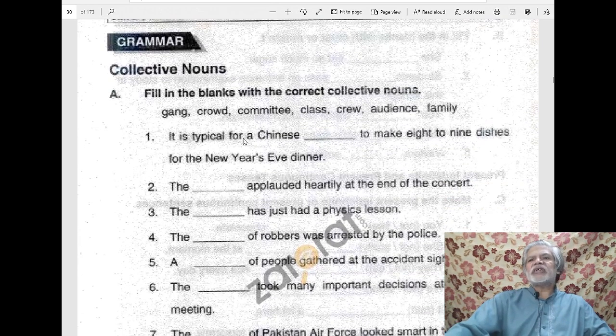It is typical for a Chinese dash to make 8 to 9 dishes for the New Year's Eve dinner. Now this sentence, as you can see, has been taken from the lesson itself, and you may find the word within the lesson also, and the correct word here is family. It is typical for a Chinese family to make 8 to 9 dishes.